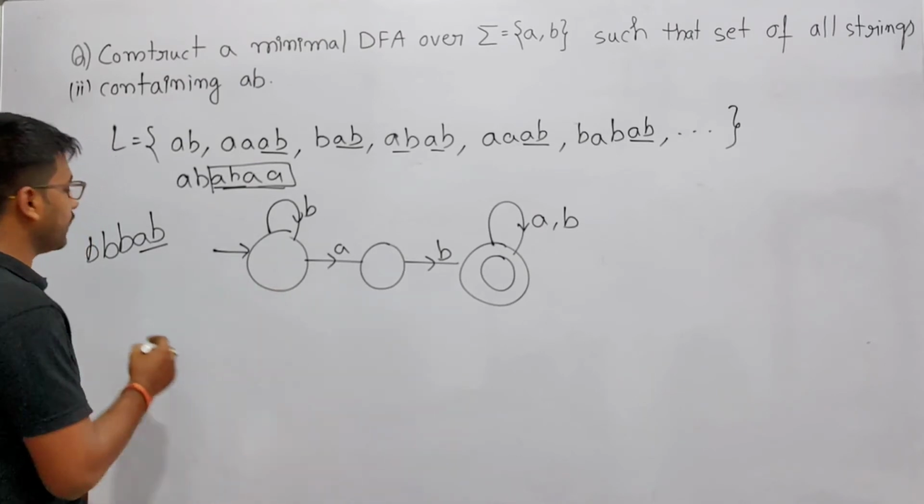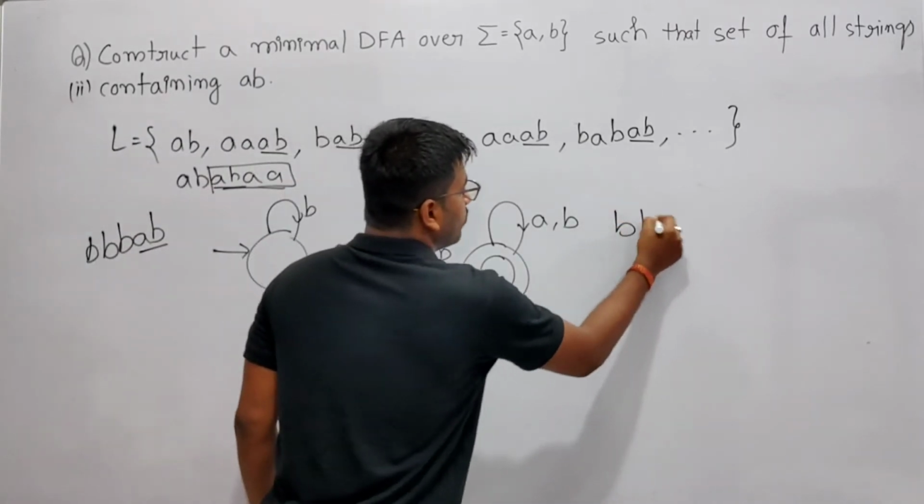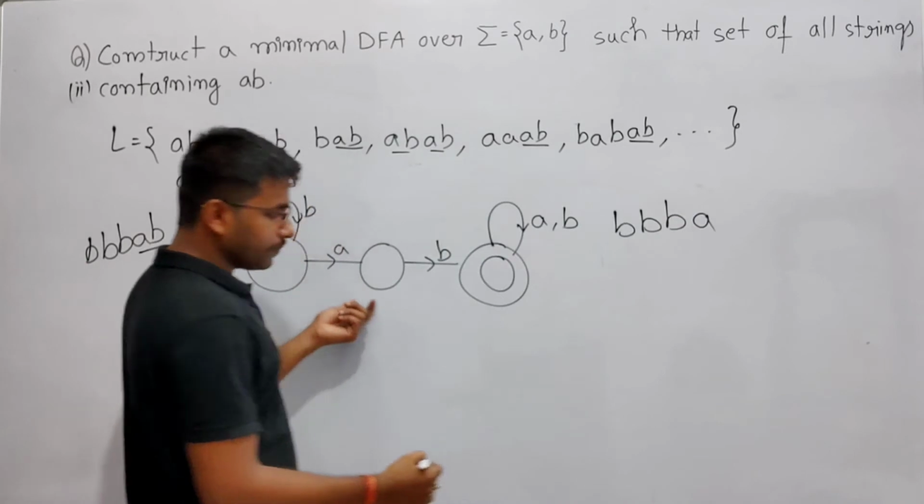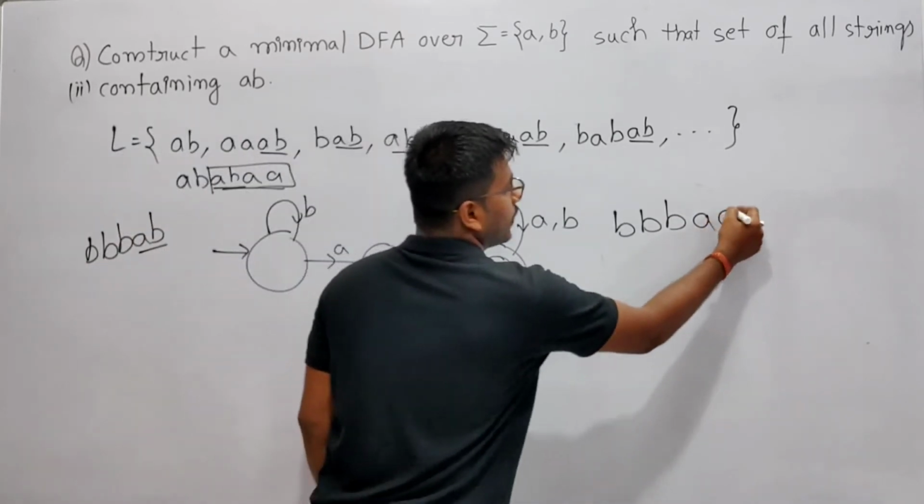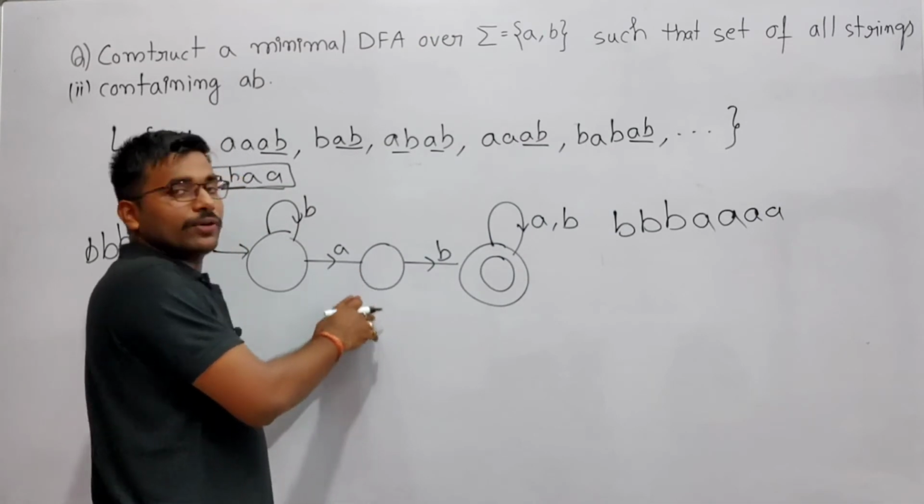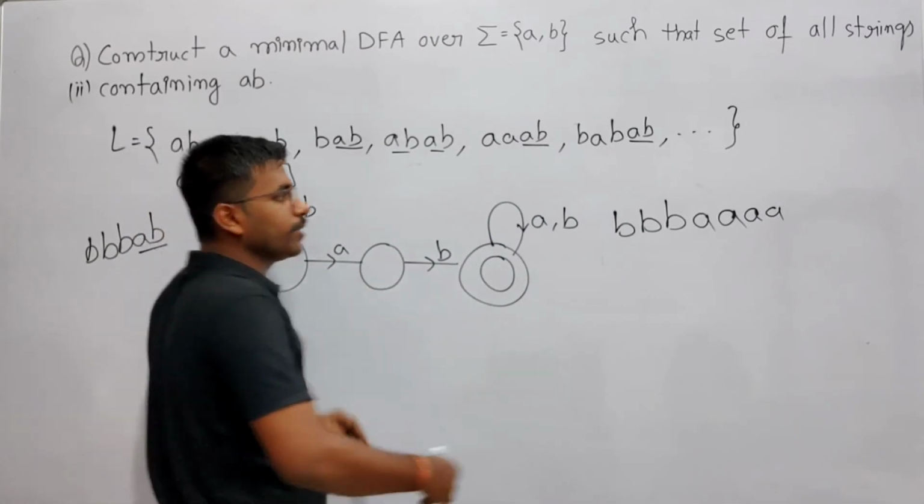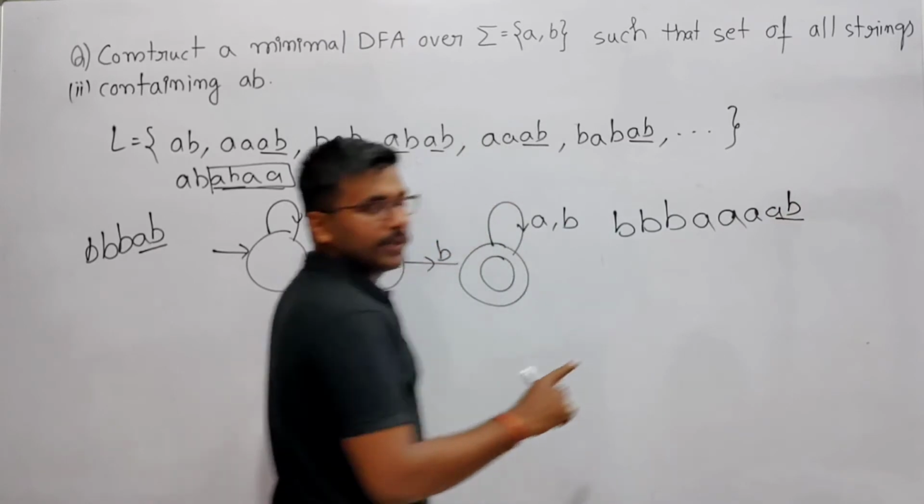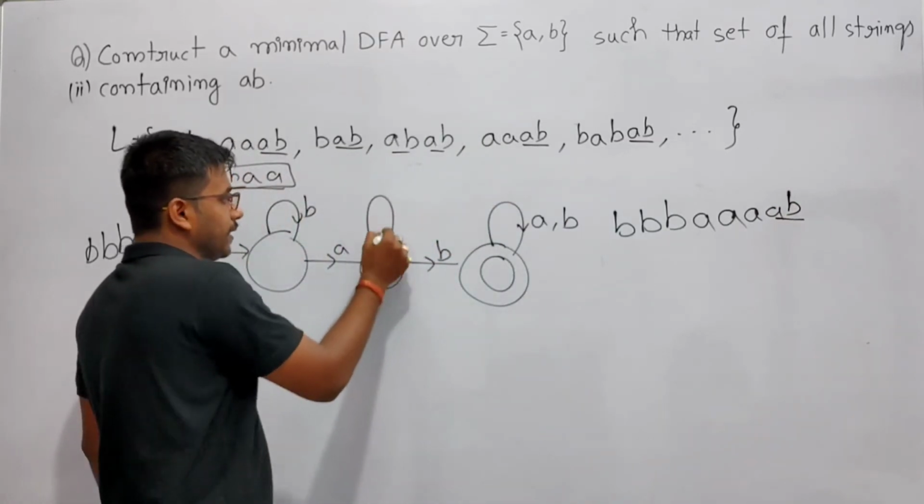Now if you are getting B, then again you got A, then again A, then again A. So it remains there, because after getting A, if you are getting any number of A, it still remains there. If after that we get B, accept it. So if I am getting A, B there.